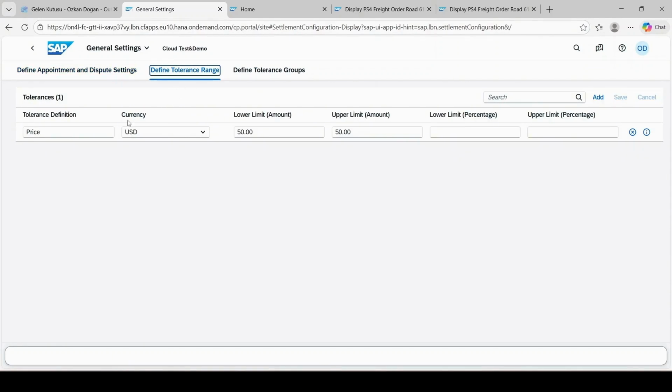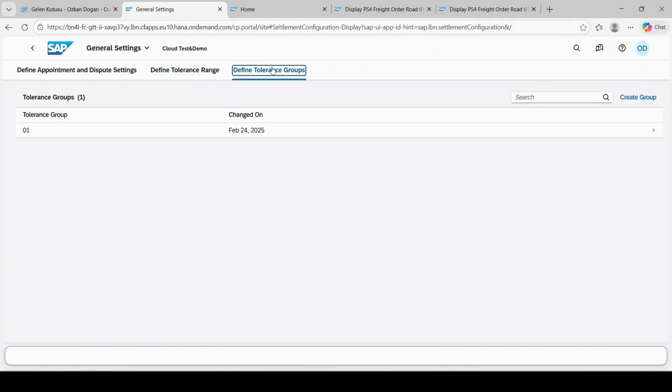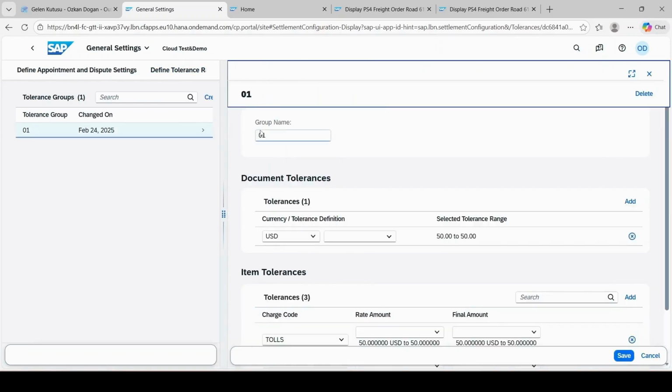Firstly, we define the tolerance range. We can give a name here, choose the currency, and write an amount or percentage here. For example, we define $50. Afterwards, we define tolerance groups.